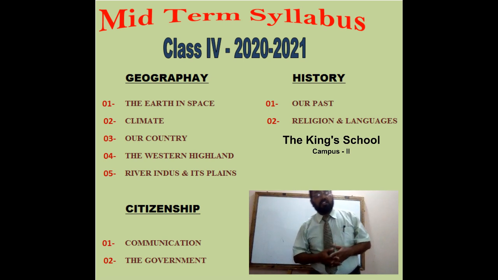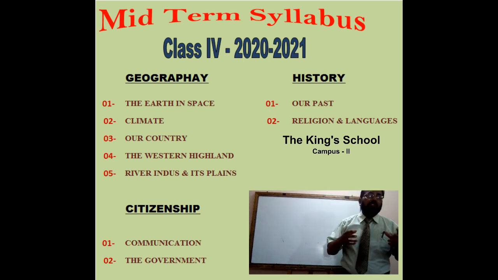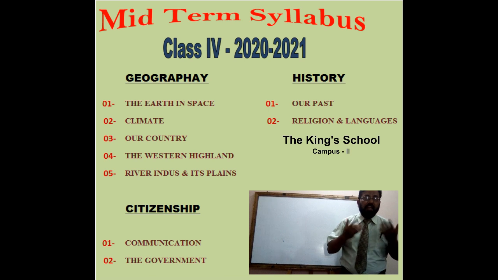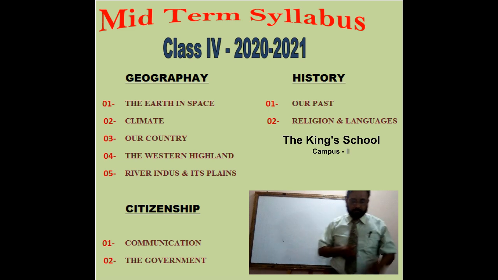We will also discuss the reasons for the different climates in our country, such as desert, distance from the sea, and height above sea level. Monsoon is a very important topic of this chapter.